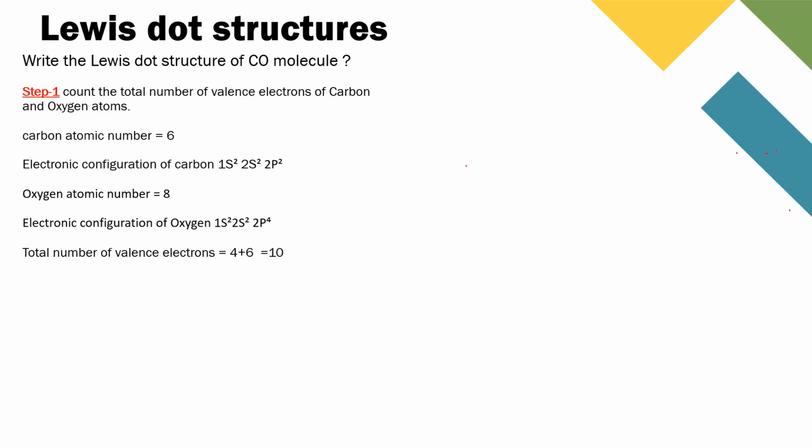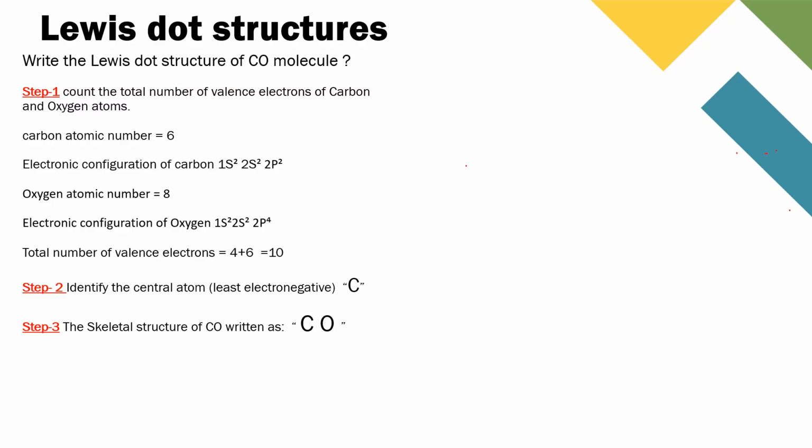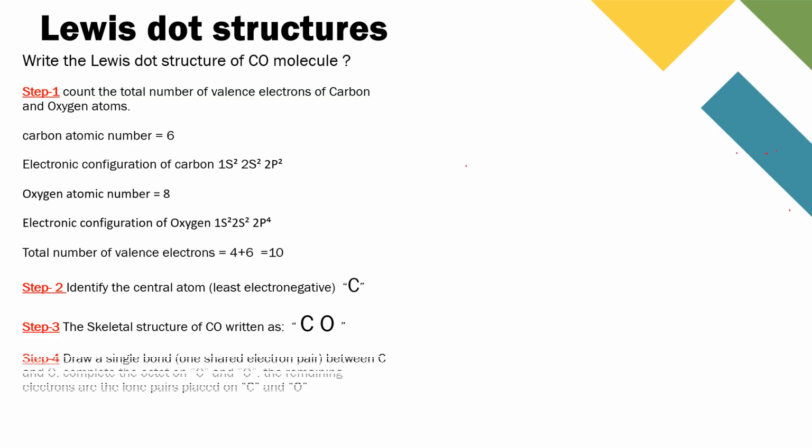molecule. Step 2 is identify the central atom. Generally, the least electronegative atom occupies the central position. Here, carbon is the least electronegative atom. So, this is the central atom. Step 3 is write the skeletal structure of CO molecule, that is C and O. Last step is draw a single bond between carbon and oxygen and complete the octet rule around oxygen and carbon.